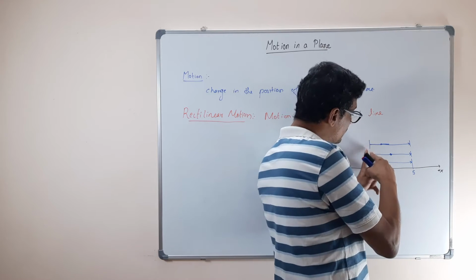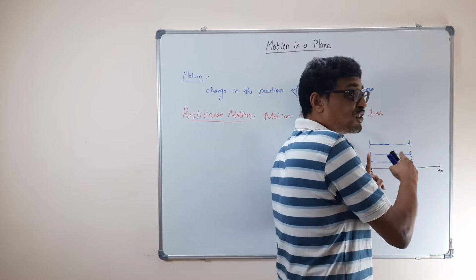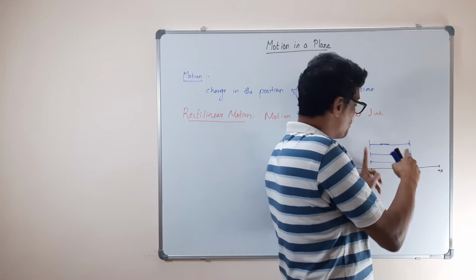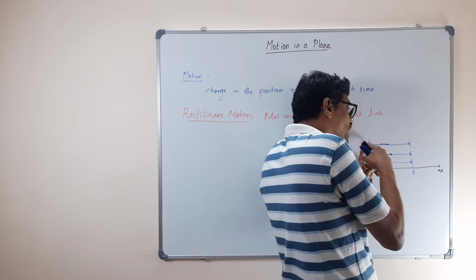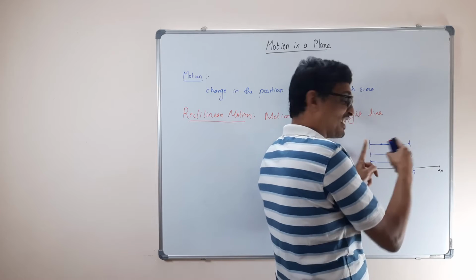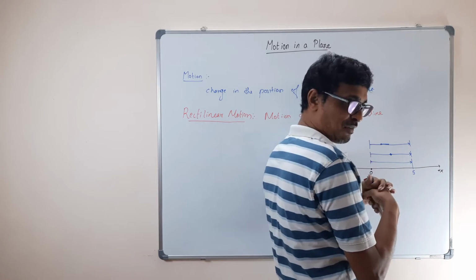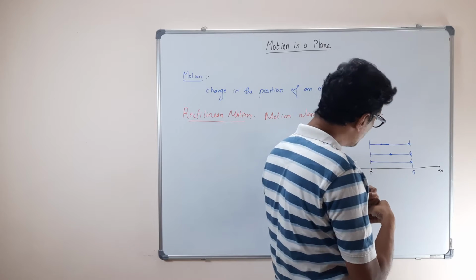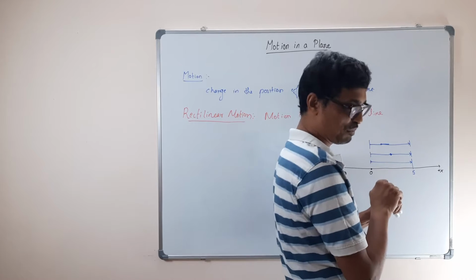This ball has also moved the same distance, but the time taken was longer. Whereas this ball has traveled a longer path. You got it? The time is different, the path is also different. The direction also changed at one point. Yes, direction also got changed at one point.